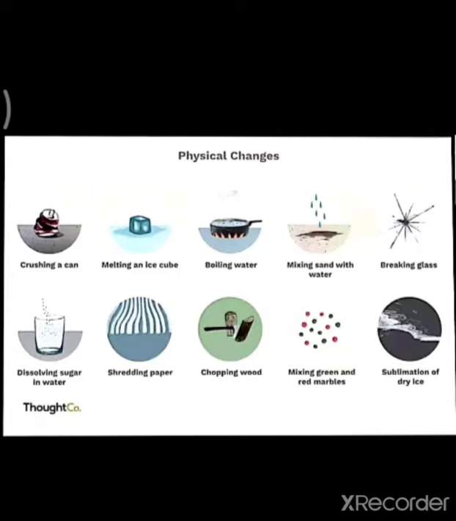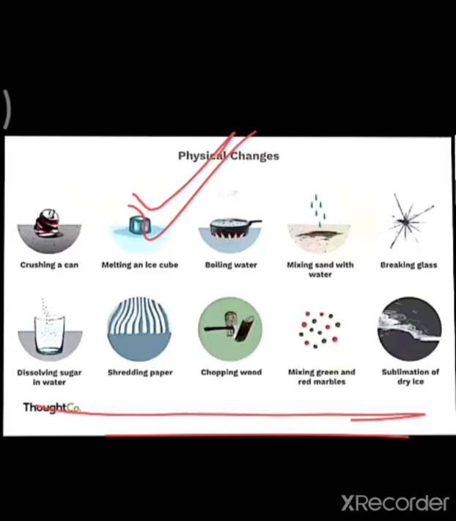Then second character, what is that? That is, no new substance is formed during a physical change. Yes, here we have not seen any new substance after the changes. See, this ice cube, when it melts we get water, which is the same thing as before the change. Ice is the solid form of water and water is the liquid form of water. So no new substance is formed.